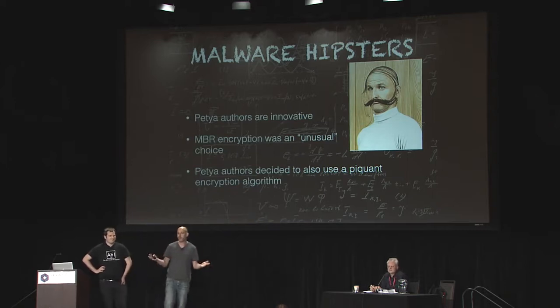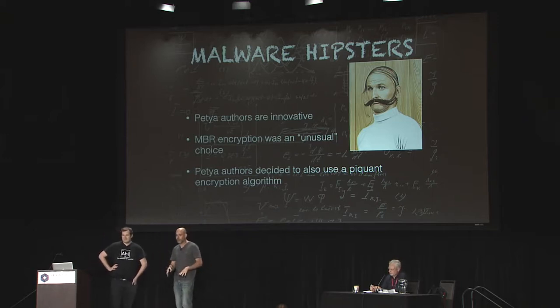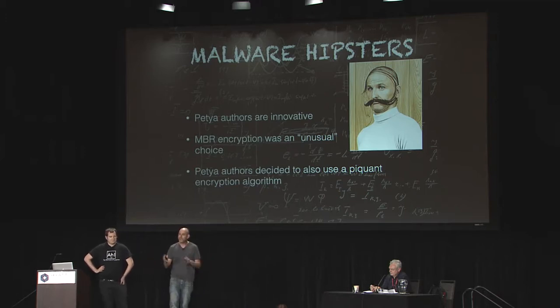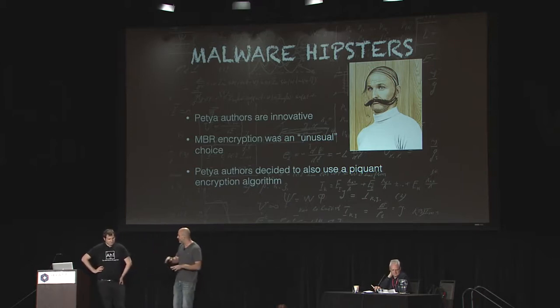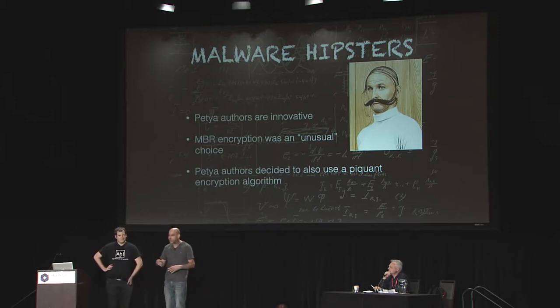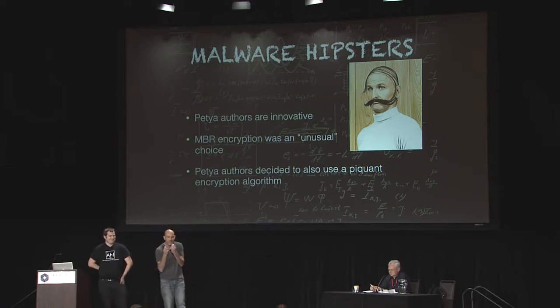That's what they are. I mean, they like doing stuff in the unusual way. Look at the MBR encryption, for example. I mean, we can argue whether or not it was good or it was bad, but what we can't argue about is that this thing was innovative. It was their own. It was the first time ever seen, right? And the encryption algorithm was no different. I can imagine those guys sitting at a table and saying to themselves, you know, we're not going to use any of these common encryption algorithms, any of these capitalistic encryption algorithms. We're going to use something of our own, something unique, something piquant, right?